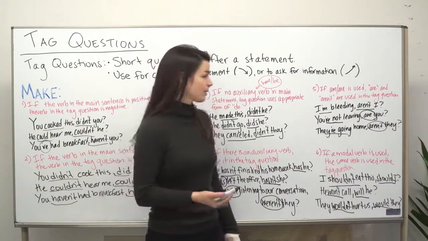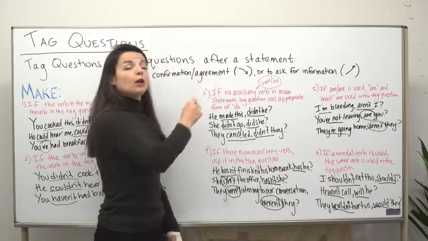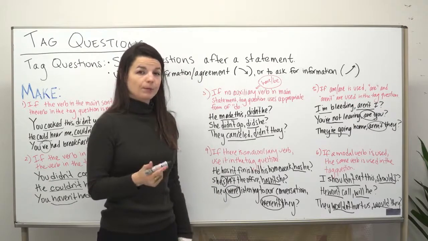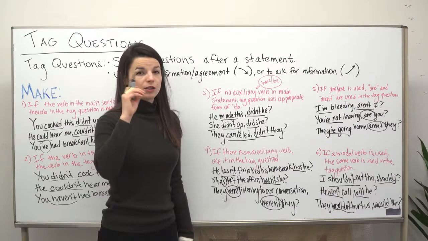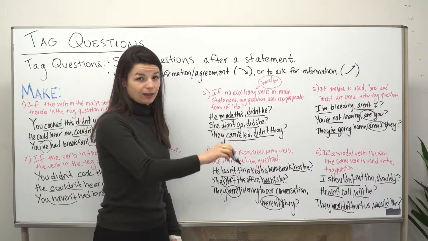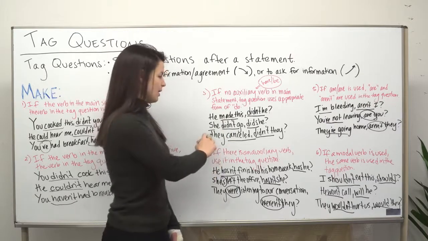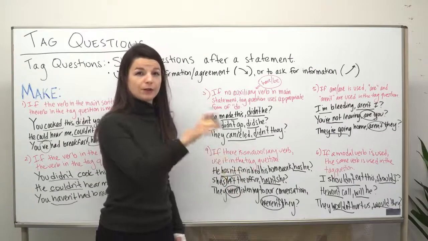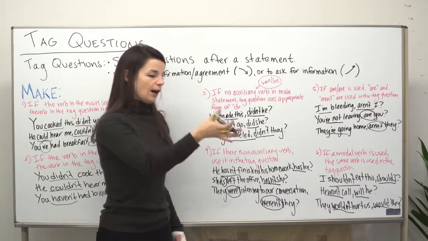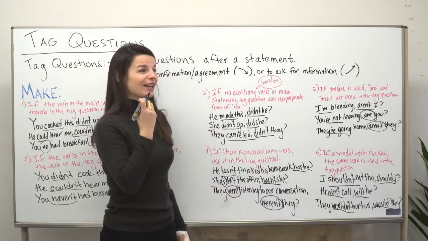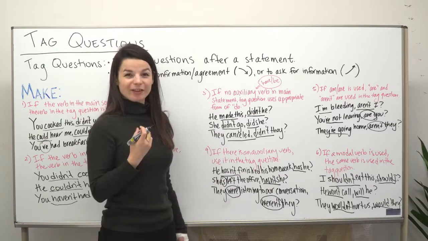So as we talked about here, when you want to just get agreement or get confirmation from someone, you can use downward intonation. So for example, he made this, didn't he? Or she didn't go, did she? Or they canceled, didn't they? So there's a very kind of downward sound to it. It sounds a little bit like you're not really asking for information, maybe like you're talking to yourself almost a little bit.